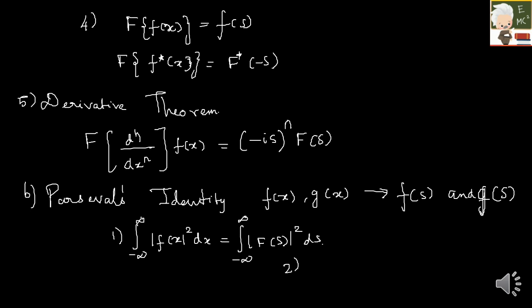And the second one is the integral from minus infinity to plus infinity of f(x) g star(x) dx is equal to the integral from minus infinity to plus infinity of F(s) into G star(s) ds. So these are certain properties which you should make sure you are able to identify from a question and use, so that you can save a lot of time.